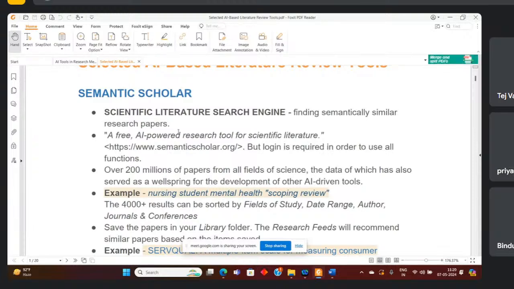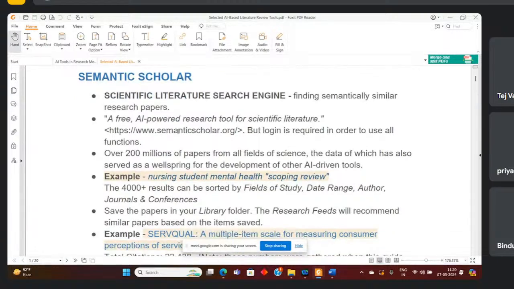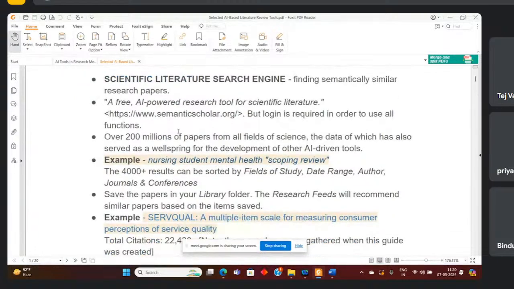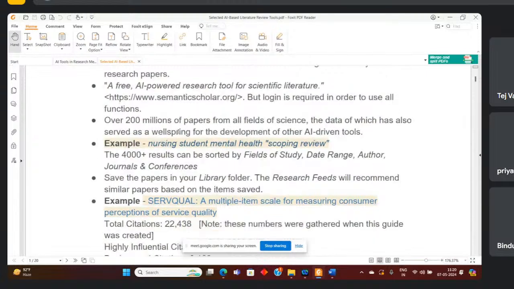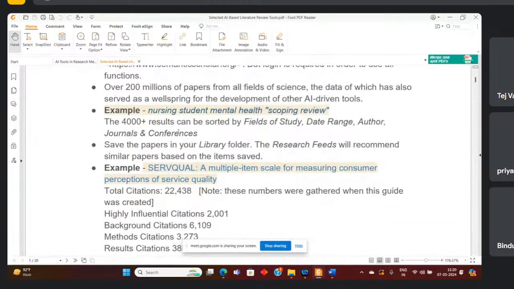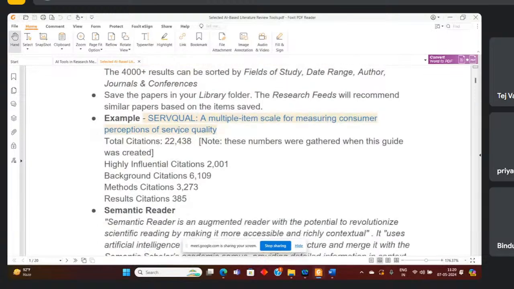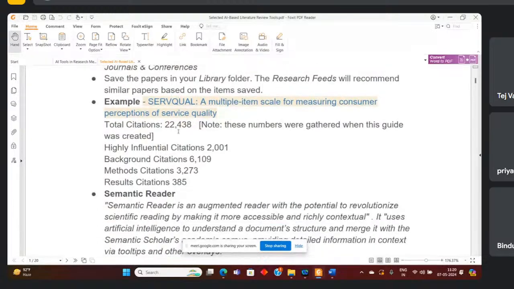Okay, right now Google Scholar is also using it. So here is the overview: just over 200 million plus papers in all fields, especially from science, right? For nursing students, they have some 4,000 plus papers, and for a multiple item scale for measuring consumer perceptions or service quality.